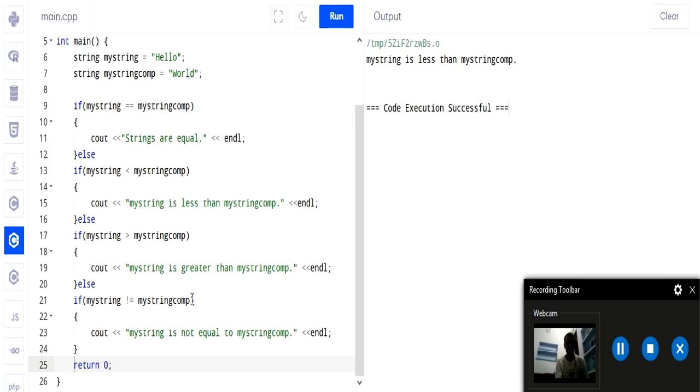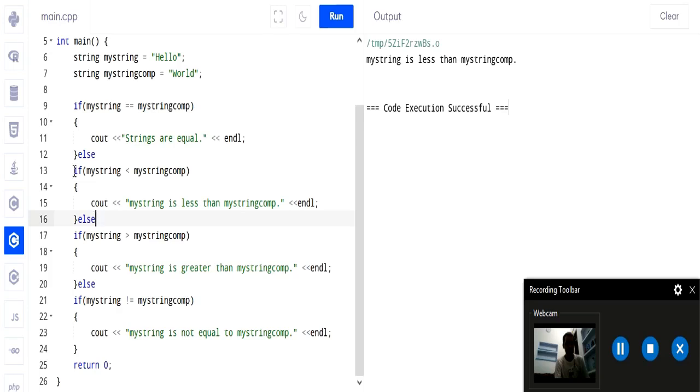Now one more important thing here is this output is also right. My string is not equal to my string comp. Okay, but we get my string is less than my string as the output. So why does this happen? This happens because if else conditions are mutually exclusive. Okay, it means that if it gets the output in the early ladder of if else, then it will not evaluate the rest of the if else. So that's why it gets my string is less than my string comp as the output here.